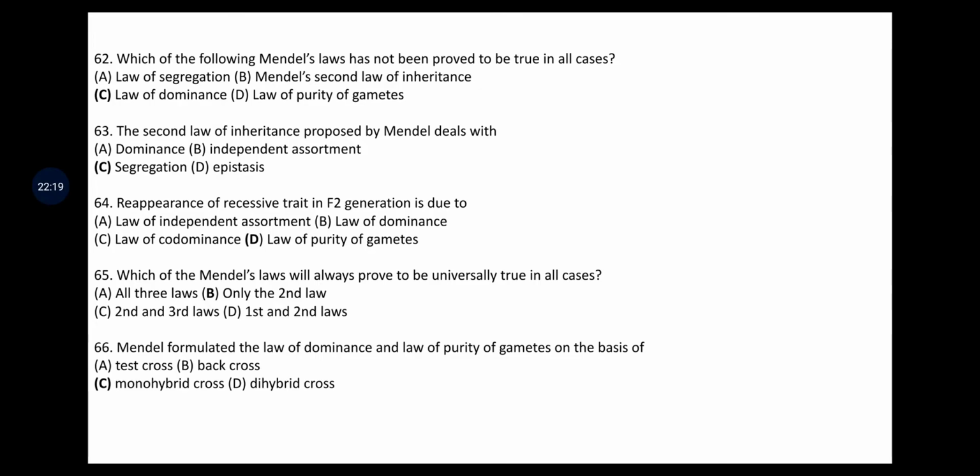Next question, reappearance of recessive traits in F2 generation is due to, the options are law of independent assortment, law of dominance, law of codominance, and law of purity of gametes. The answer is law of purity of gametes, that is reappearance of recessive trait in F2 generation. In some cases what will happen, in grandfather one character will be there, in father it won't be expressed, but again in the grandson it will be expressed. That means reappearance of some of the traits, that is known as atavism. This is for your kind information.